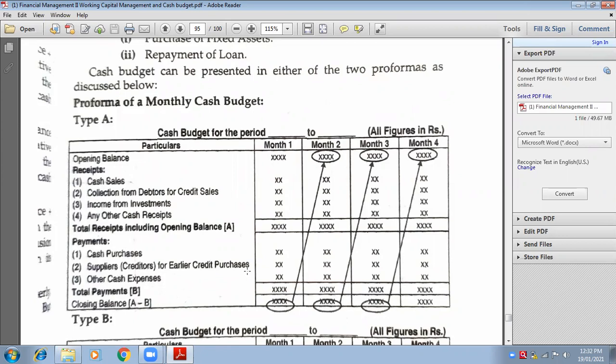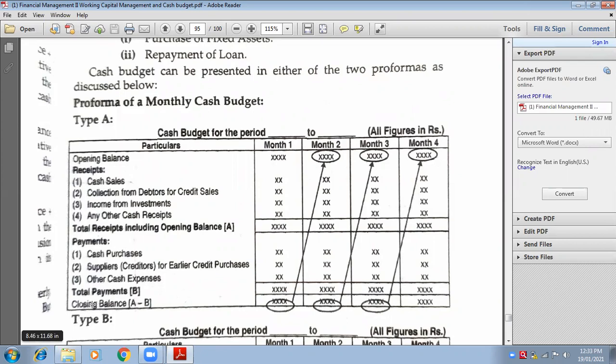Now you will get block B. Block B means a line here and a line here will be drawn. Inside that box, you will write the total of all the expenses. Remember, the total of all the expenses only. I'm not taking block A right now. Block A is the total of opening and all the receipts. Block B will be the total of expenses. And now the last thing which will be made is closing balance.